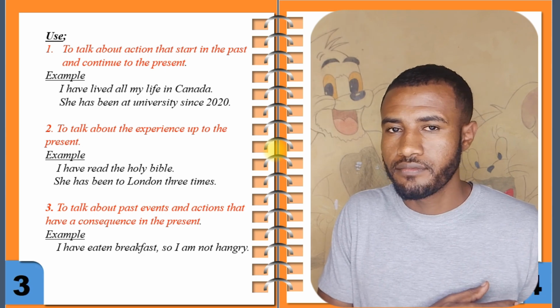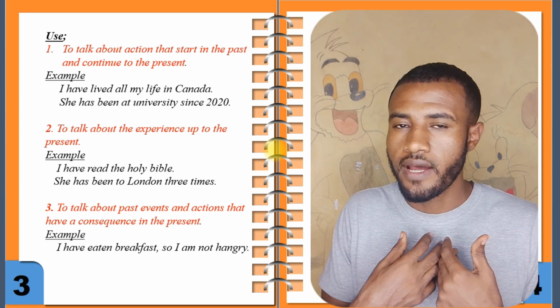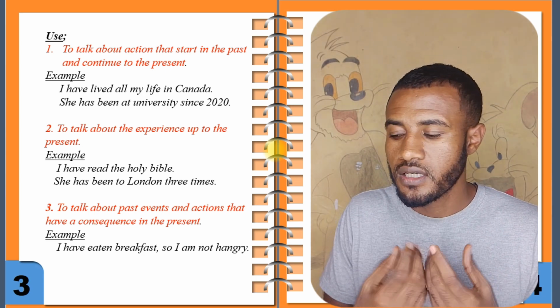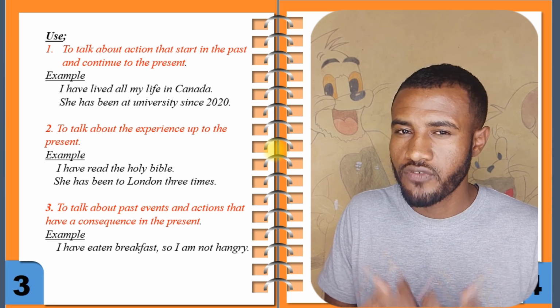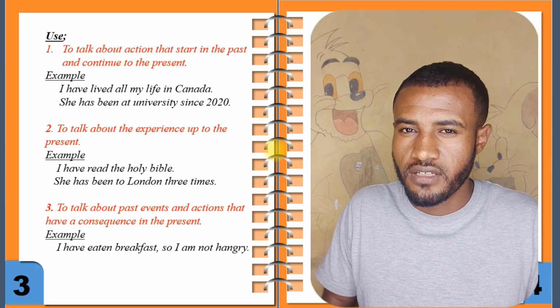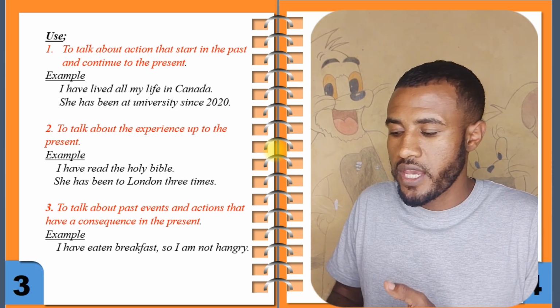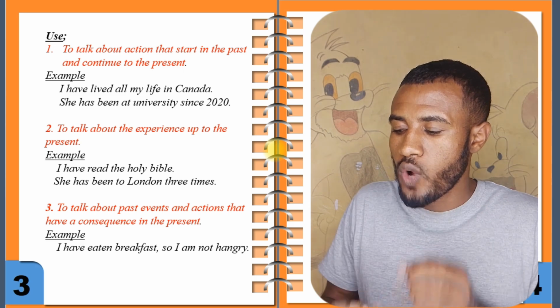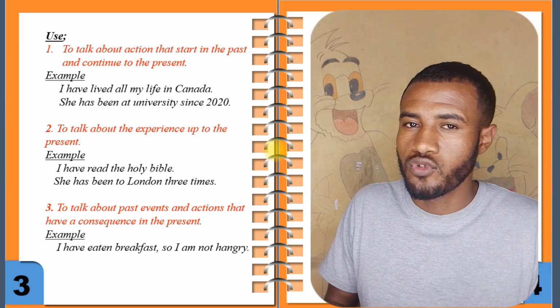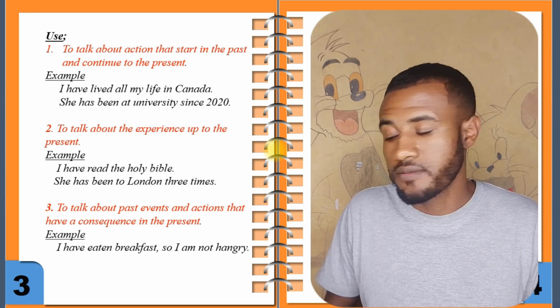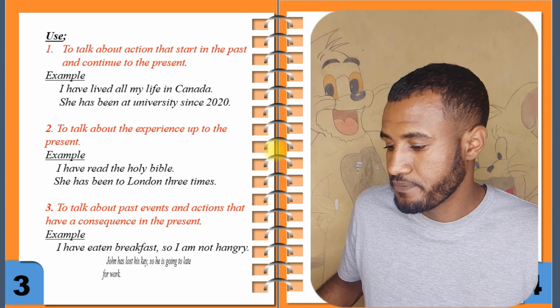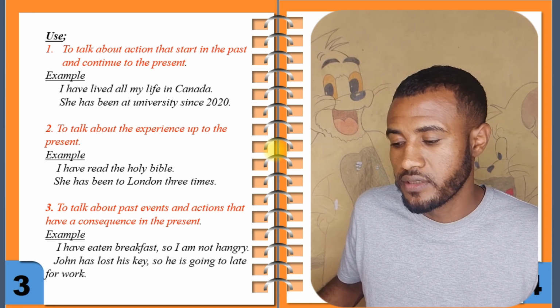Before this time. So I have eaten breakfast is the present perfect. And the present consequence is: so I am not hungry. I am not hungry is the consequence. Alright? Okay, fine. The other example.